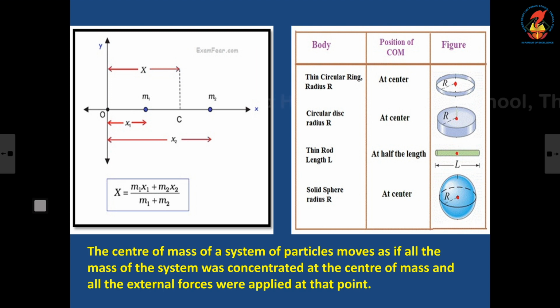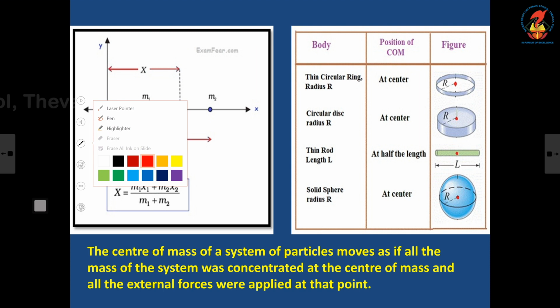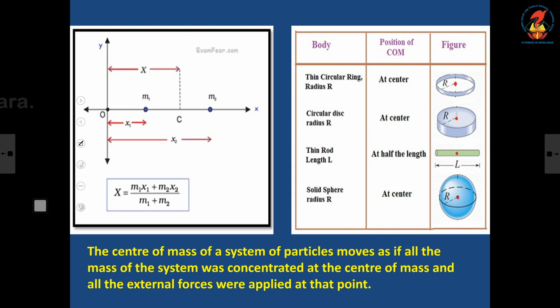And I will tell you one more thing. Suppose if M1 is greater than M2, then this point C will be lying closer to M1. What I mean is, if M1 is greater than M2, my center of mass point will come here. The point C will come here.